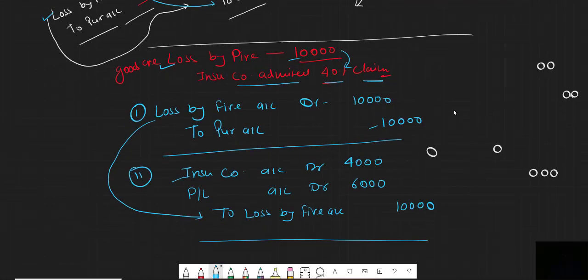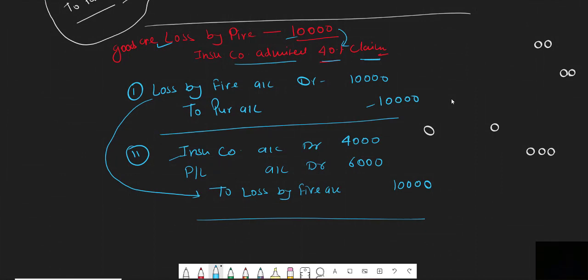Now the insurance company admitted the claim. The insurance company has not paid the claim. The insurance company admitted the claim, and it is our future receipt. And all future receipts will be considered as assets. And all assets are debit. That's why insurance company account debit. How much amount not received? 6,000. So it will be profit and loss account debit 6,000 rupees.